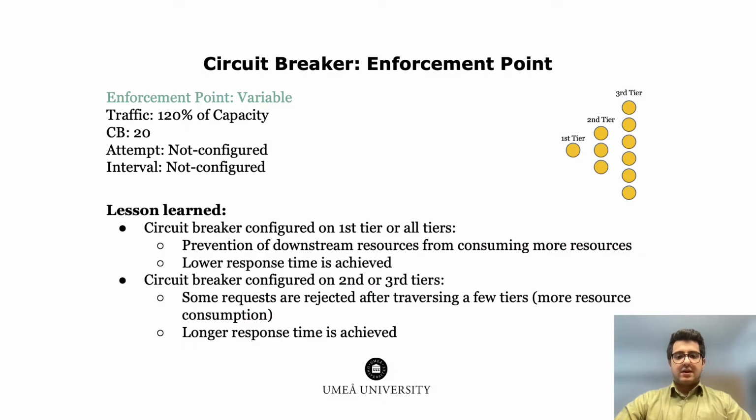Based on the results, we learned that if the circuit breaker acts on the first tier, it prevents downstream tiers from consuming resources on overloading requests, and the response time is lower than for enforcement on the second or third tier. Conversely, if the circuit breaker acts on the second or third tier, some requests are rejected after traversing a few tiers. This means that although the result is the same from the external client's perspective, more resources are consumed than when the circuit breaker acts on the first tier.